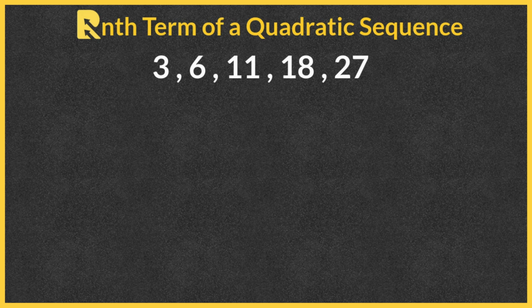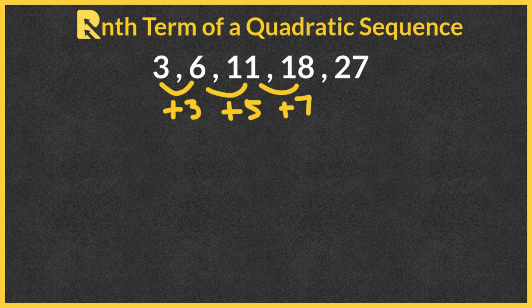For this sequence, we need to find the difference between each term. So from 3 to 6, we need to add 3. From 6 to 11, we need to add 5. From 11 to 18, we need to add 7. And from 18 to 27, we need to add 9. This is what we call the first difference.